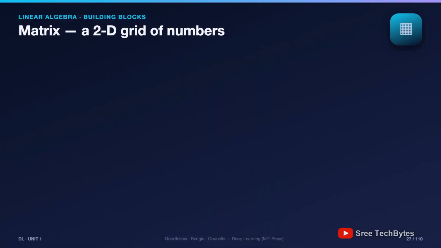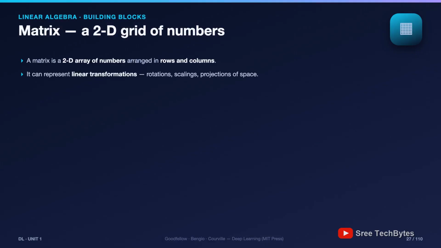Rung 2, the matrix, a 2-dimensional grid of numbers, arranged in rows and columns. Look at the example on the right. 3 students, 4 subjects, a 3x4 matrix of scores. And there's our convention, the one students mix up constantly. ROWS first, columns second. 3x4 means 3 rows. Say it like RC: rows, columns, like RC cola. Sounds silly, works forever.